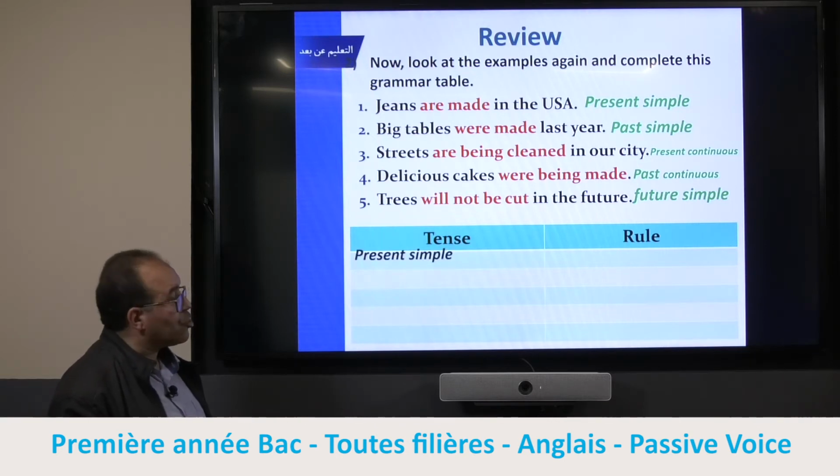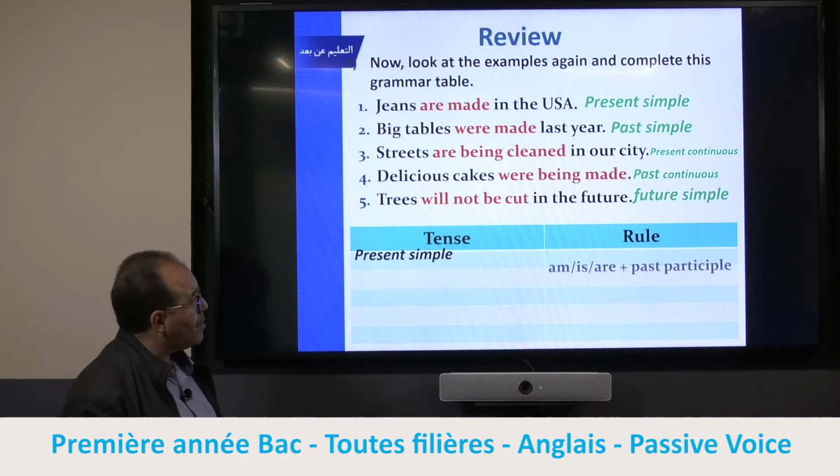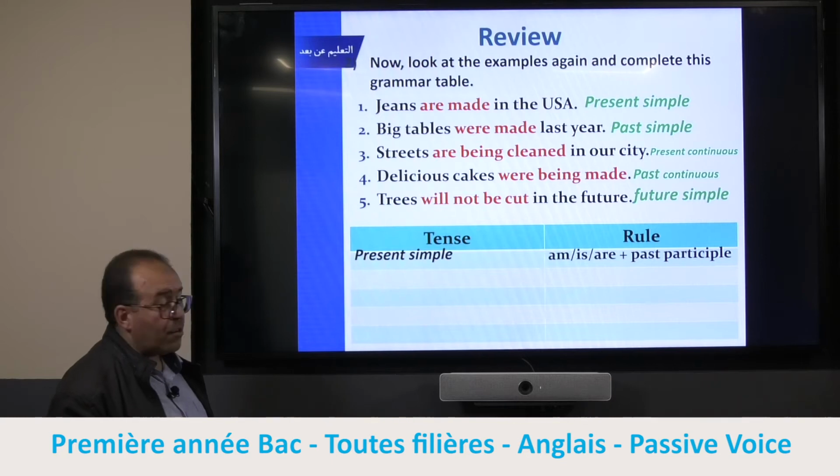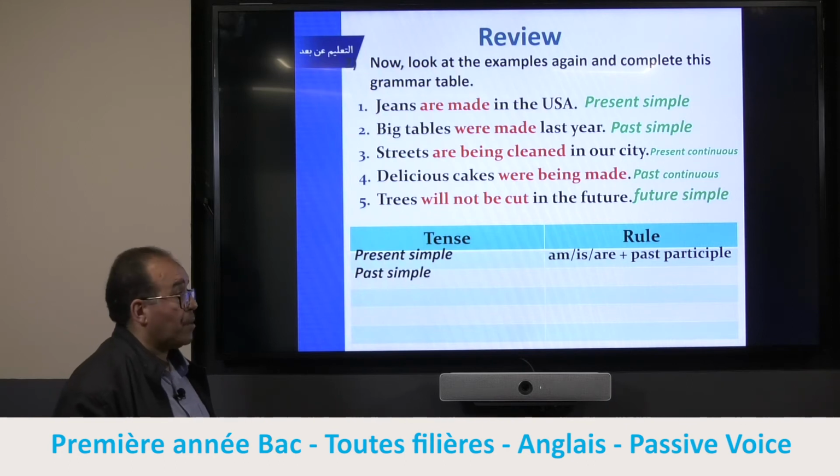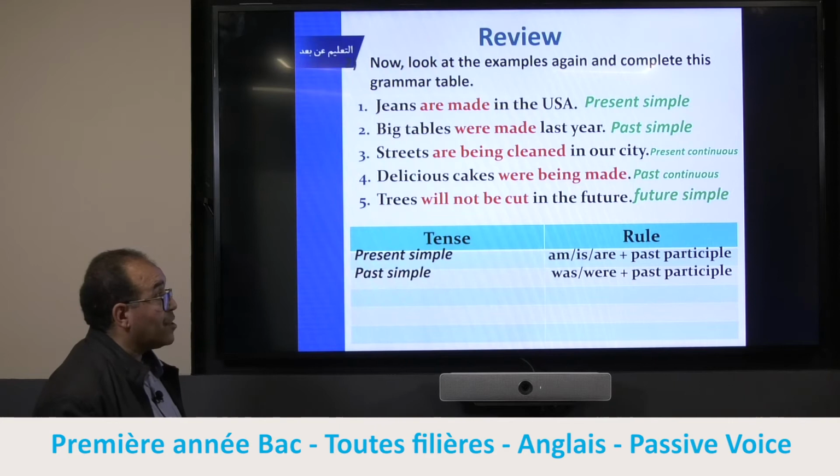Now what do you think the rule will be here for present simple? So the auxiliary to be plus past participle. What about past simple? I hope you are taking notes.